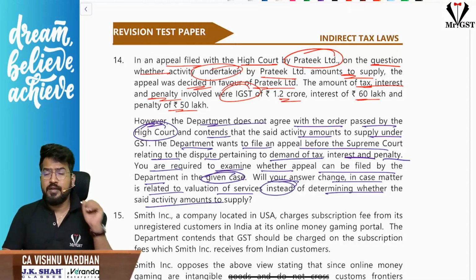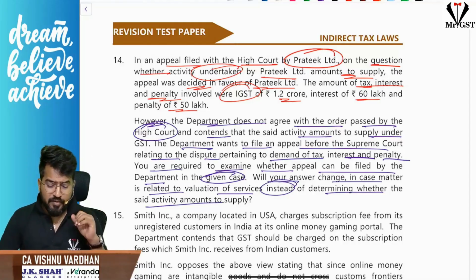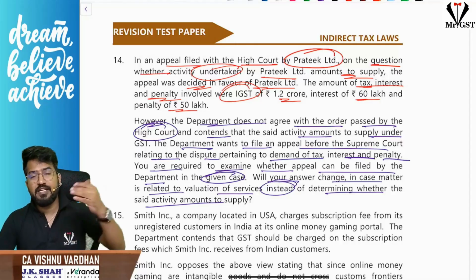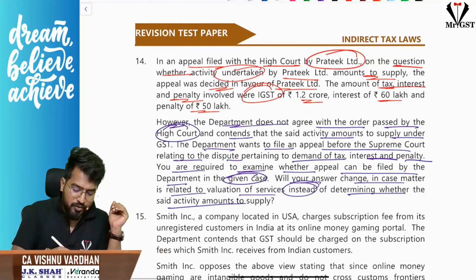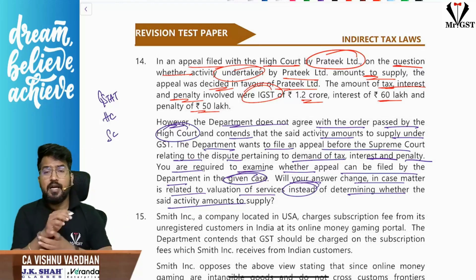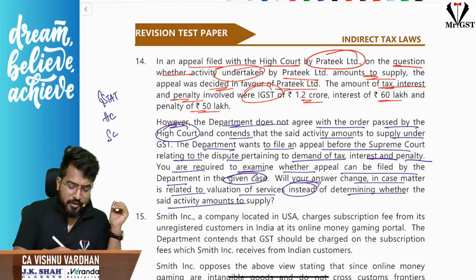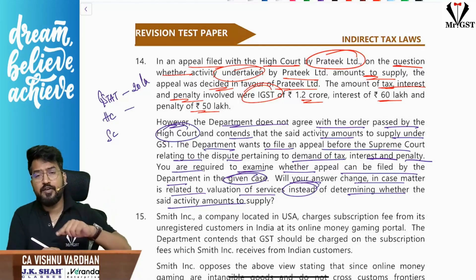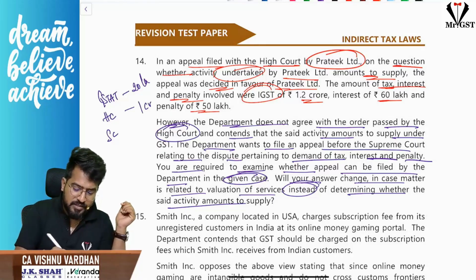So if you remember, sir, when we are going for an appeal, department can go and challenge the order with the GST appellate tribunal or High Court or Supreme Court. If you remember, appellate authority order, they can go and challenge in the tribunal if the amount involved is greater than 20 lakhs. It can go and challenge appellate tribunal order in High Court if the amount exceeds 1 crore.